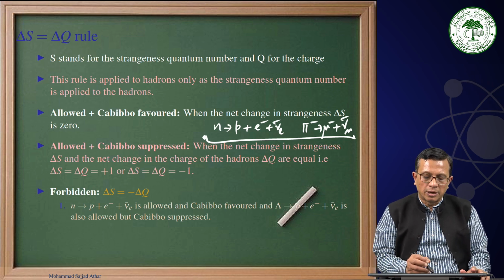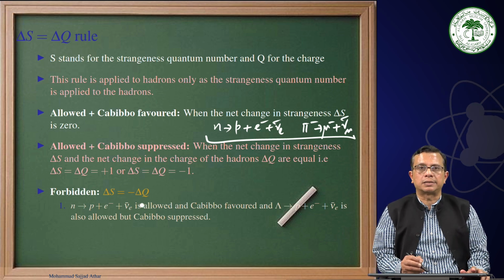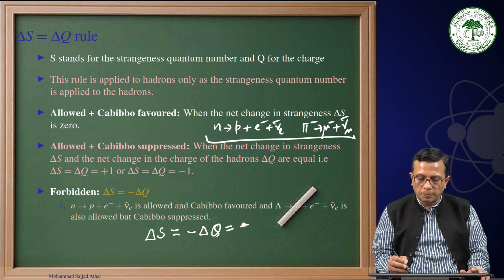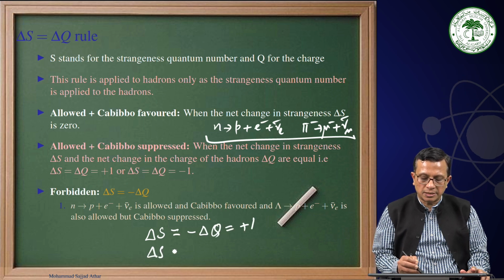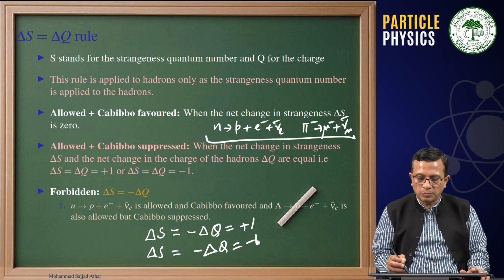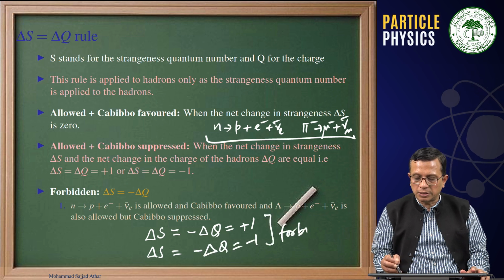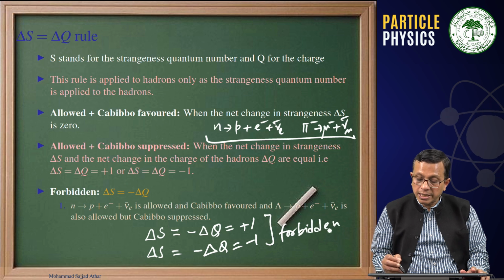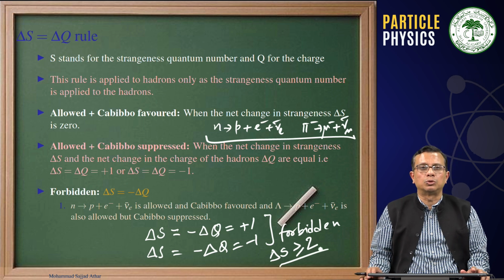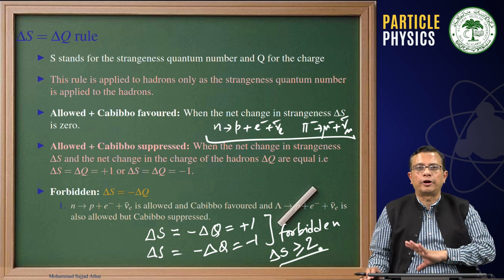Forbidden are the cases where delta S is equal to minus delta Q, or simply we can say that delta S is equal to minus delta Q is equal to plus 1, or delta S is equal to minus delta Q is equal to minus 1. These will be forbidden processes. Then we also discussed the cases where delta S is greater than or equal to 2. These will also be forbidden processes.